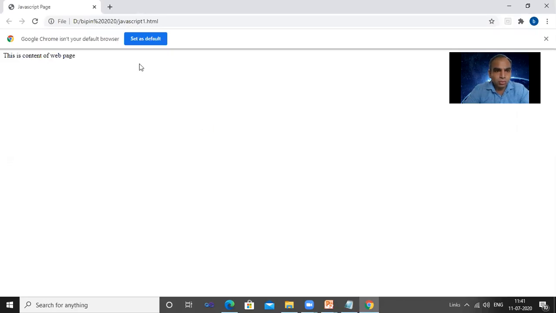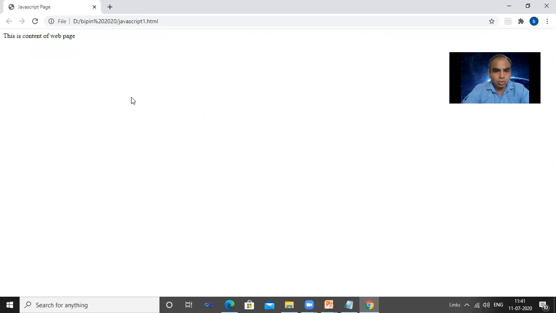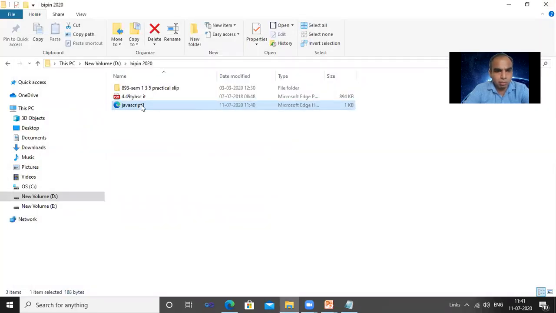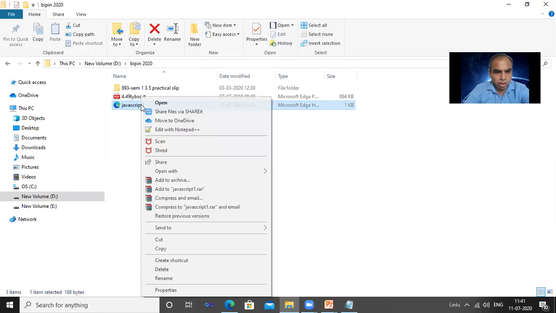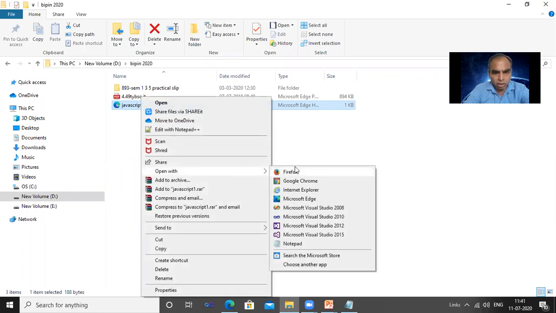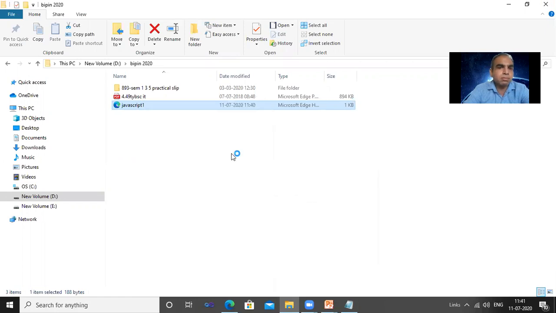Set as default. Now we can see the code. This is the content page, but here JavaScript is not working. Maybe by default the scripting plugin is not on. So now I again right click, open with, and then go on my Internet Explorer.